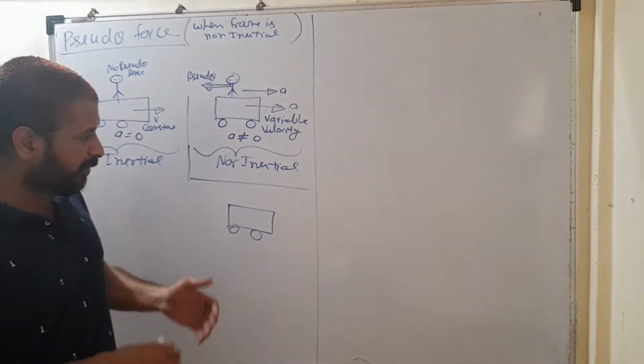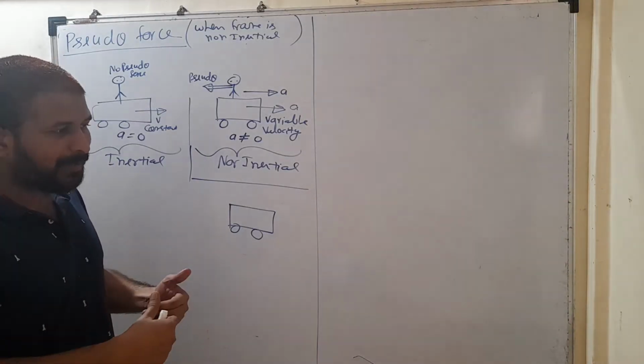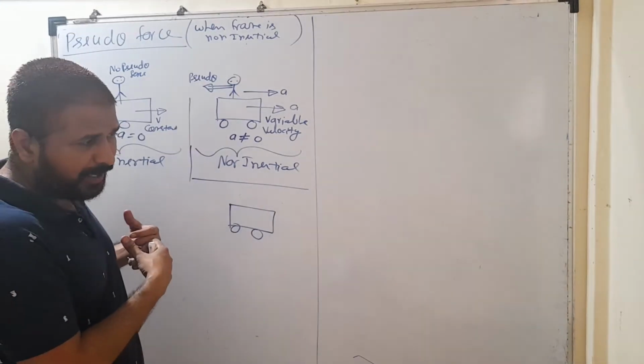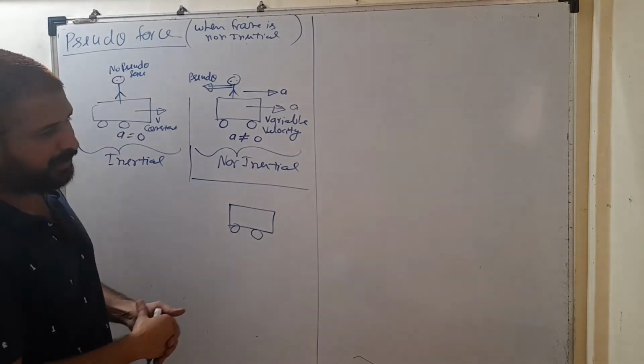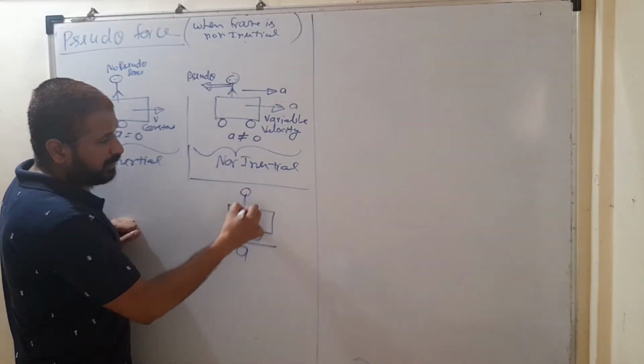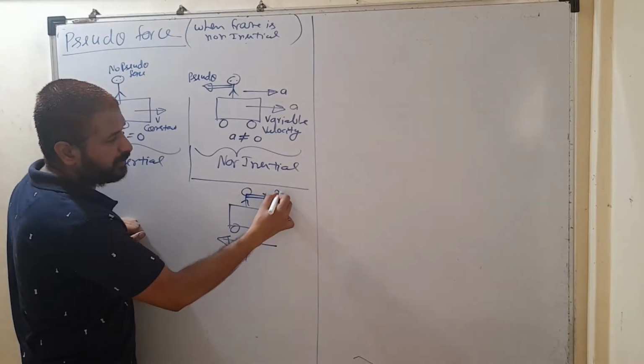When the brake is applied on your bike, it means you are forcing your bike in the backward direction. You are accelerating your bike in the backward direction. So you will get a pseudo force in the forward direction. So in this case, if this frame is accelerated backward, you will get a pseudo force in the forward direction.